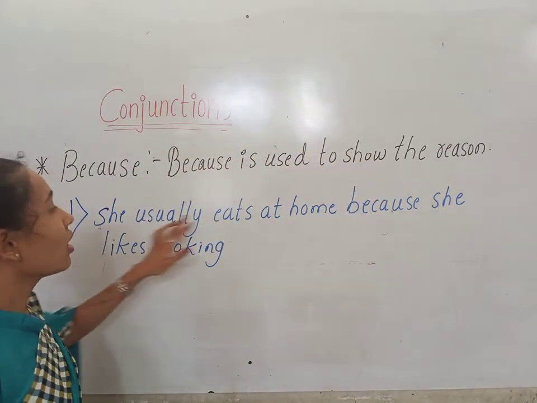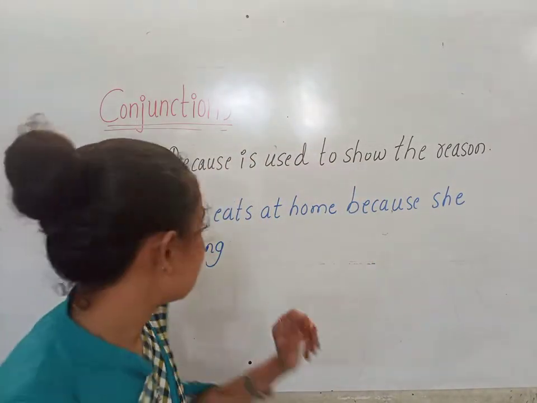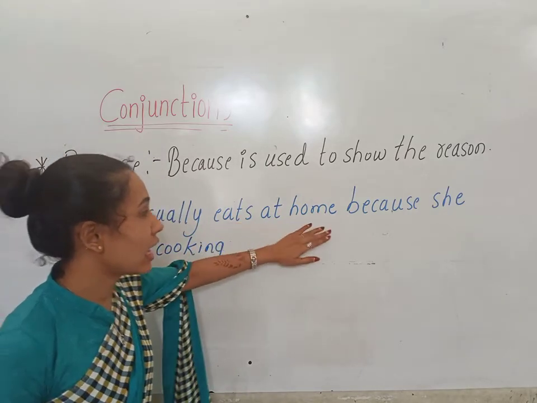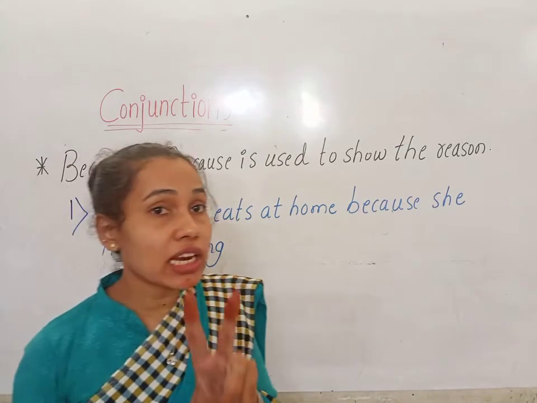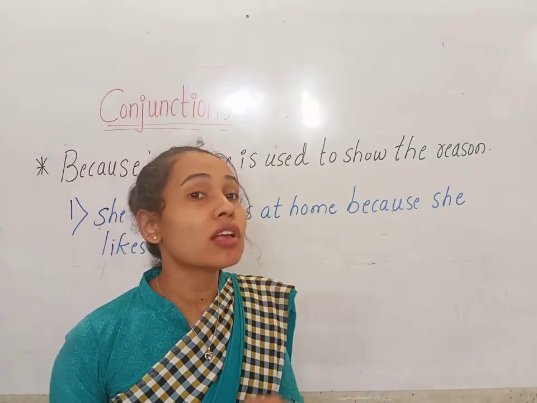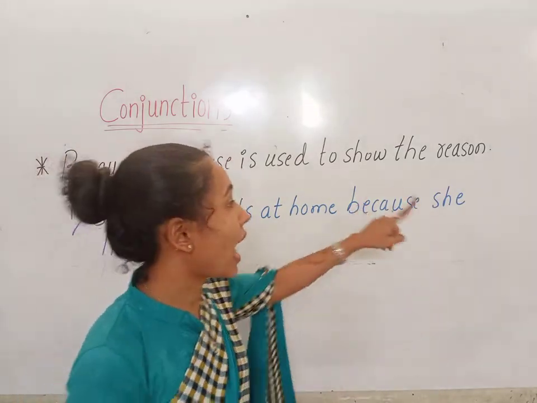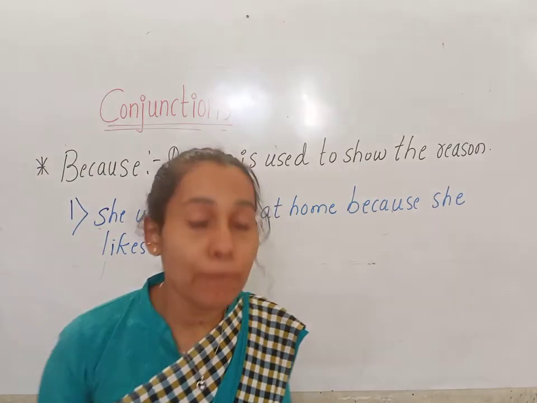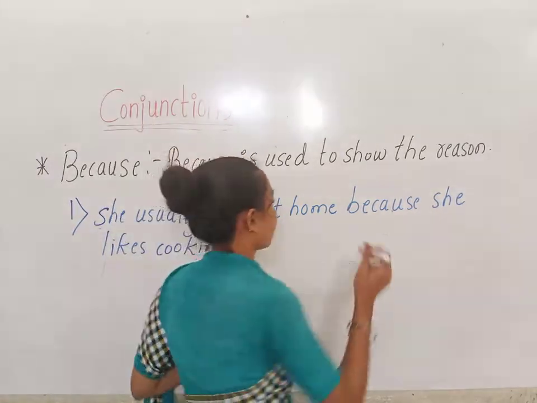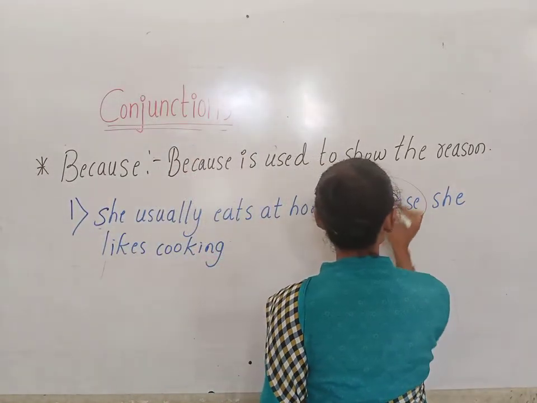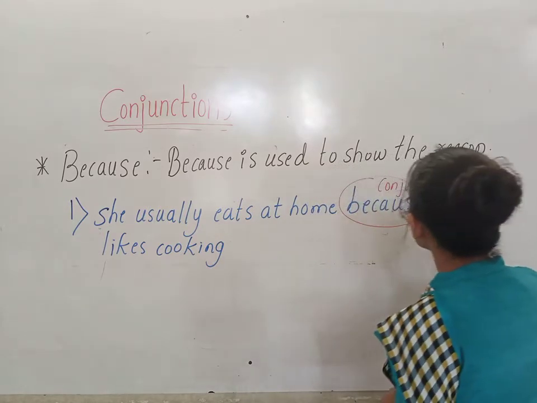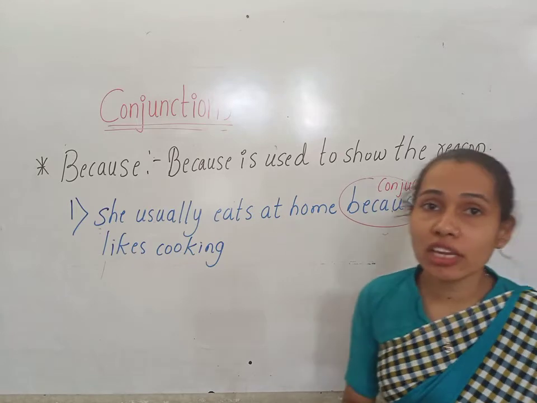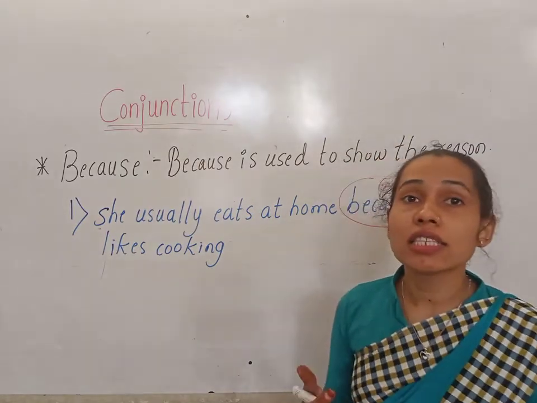So here there are two sentences, children. She usually eats at home, and she likes cooking. There are two sentences we have used as one sentence by adding the conjunction because. Conjunction is a joining word. It joins the sentences.